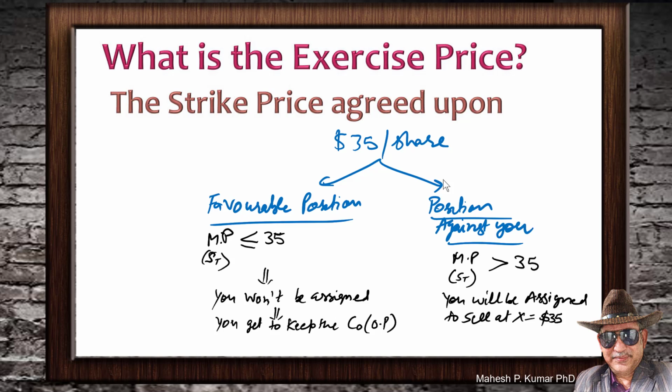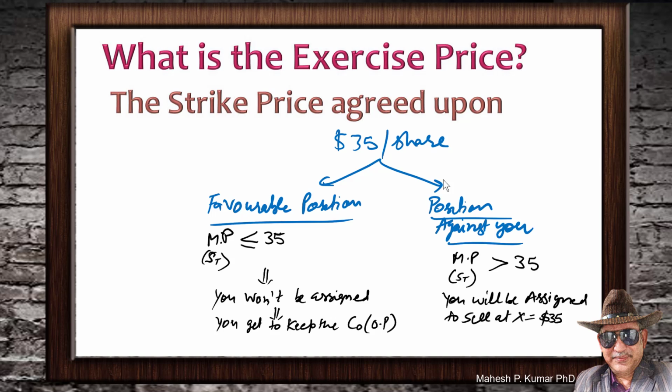When would be a situation that is favorable to you as a call option seller? You have received the premium from the buyer, and you have said that, okay, I have an obligation to sell at $35, and your outlook is bearish.